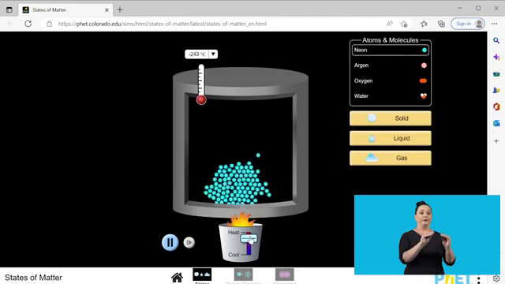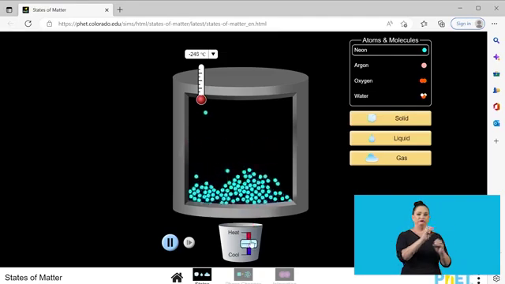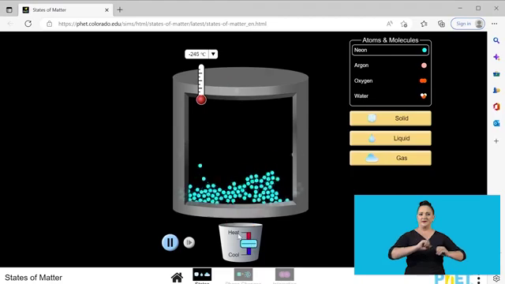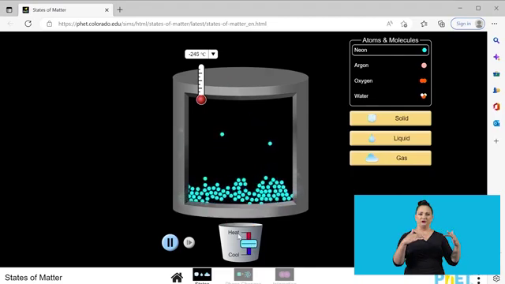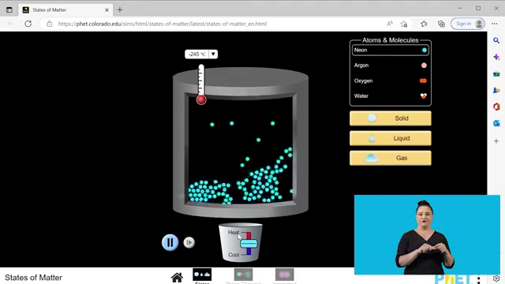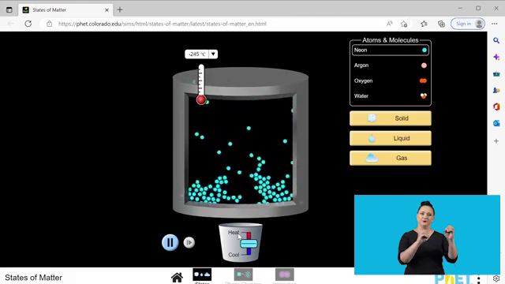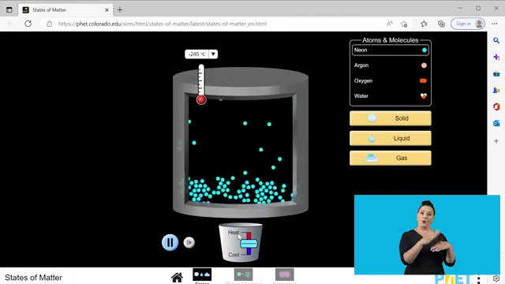the movement of particles starts to become more and more. When that happens, they start to disperse into a liquid phase, whereby the particles are taking the shape of the container, and the spaces between the particles now start to increase. And remember, once the space between the particles increases, it means the force of attraction, the force that is holding the two particles together, is also weakening.